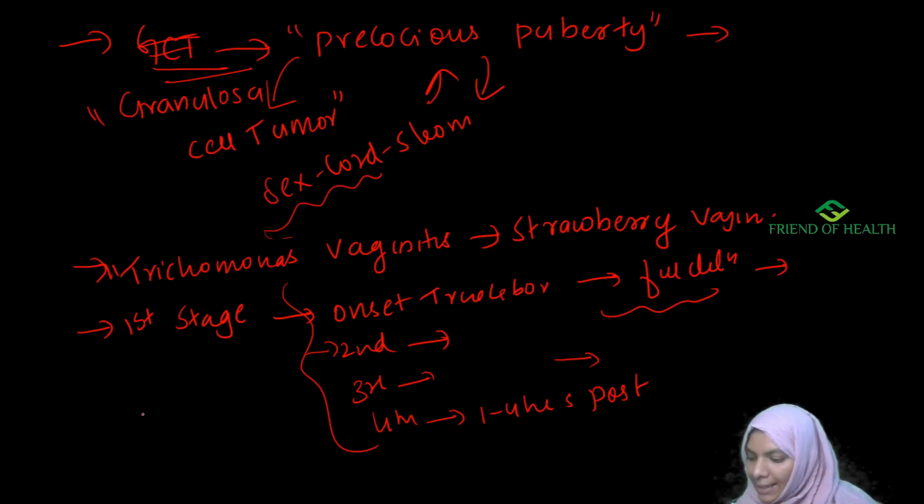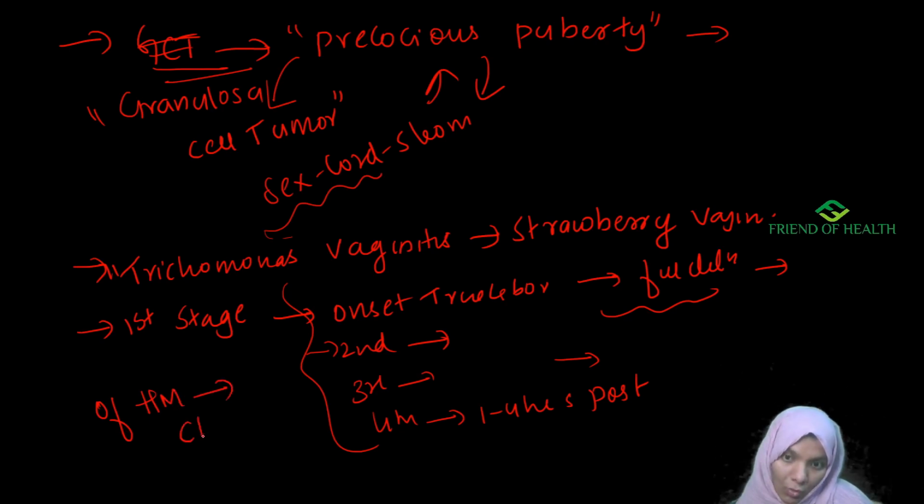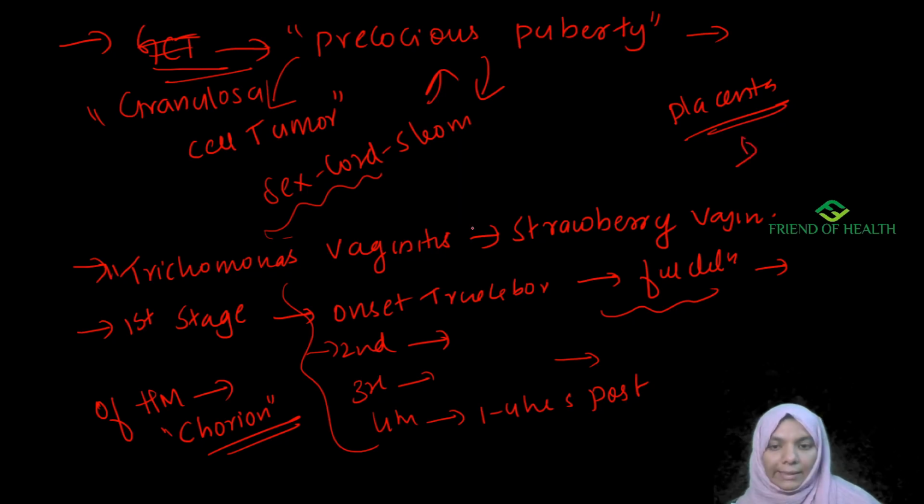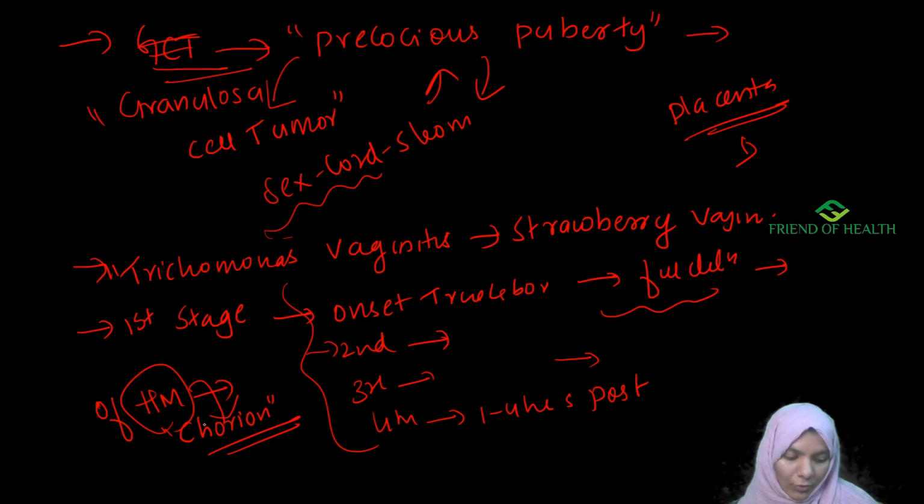Next one: hydatidiform mole is a disease of the chorion. Amnion and chorion are parts of the placenta, remember. So you should know about the placenta, its parts and important cells. Make it a point to study the different types of hydatidiform mole. It is a gestational trophoblastic disease, right?